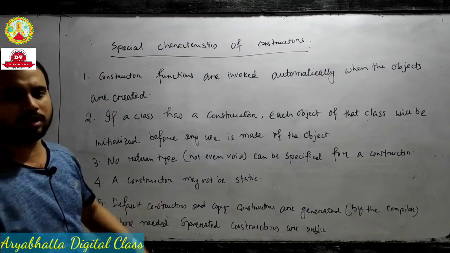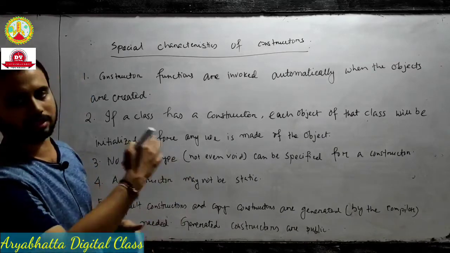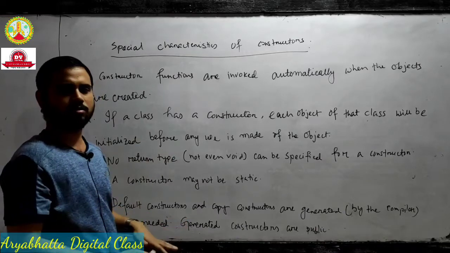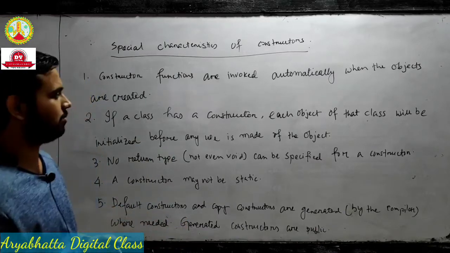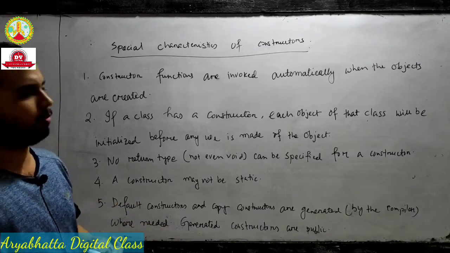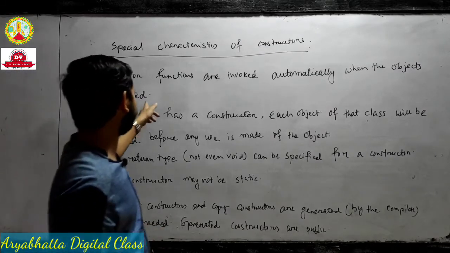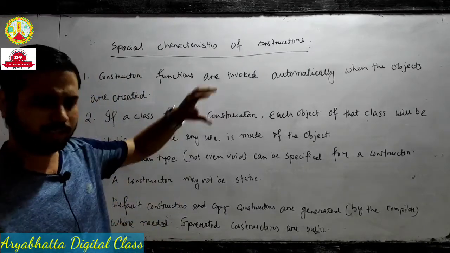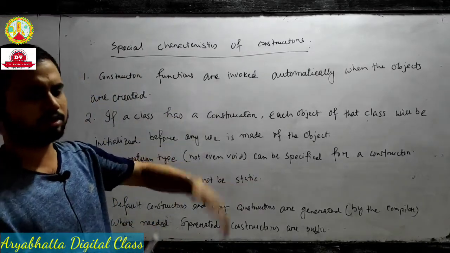Constructor is nothing but a member function with the same name as the class. Member functions and data members are all accessed by the object. When the object is created in the main function, the constructor is automatically accessible.